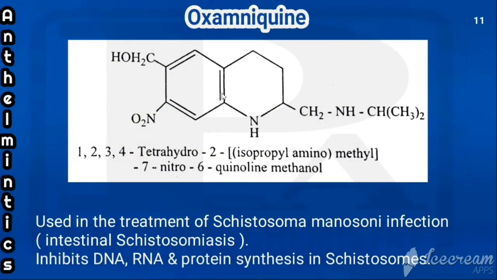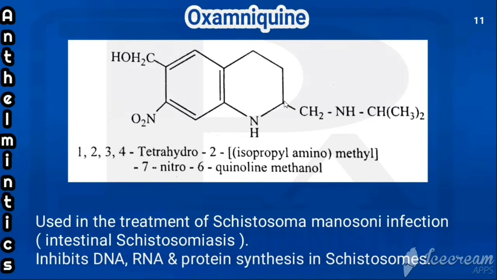Next one is oxamniquine. This is the structure of oxamniquine. From the name itself we can say it is ending with quin, that means it should have a quinoline. So this is the structure of quinoline, but one difference. So what is it? Quinoline is having 2 bonds in this ring, but these 2 bonds are absent here. That's why it is called tetrahydroquinoline. Why is it called tetrahydroquinoline? For a bond we have to add 2 hydrogens. Already 2 bonds are left, so for 2 bonds 4 hydrogens. That's why tetrahydroquinoline. 1, 2, 3, 4.